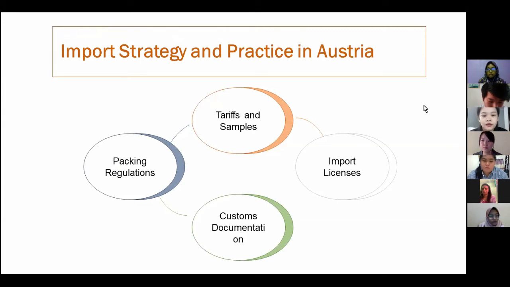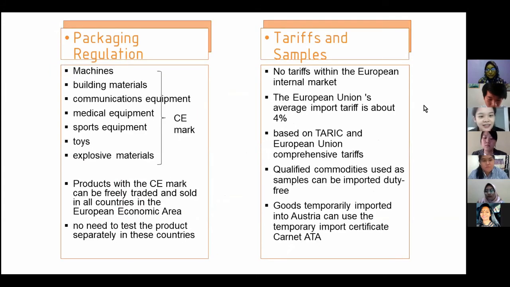The guarantee of food, wine, textile, chemical, and other products must meet the requirements of the labeling regulation and packaging regulations. Machine building materials, communication equipment, medical equipment, sport equipment, toys, and explosive materials all require the CE mark to prove compliance with the basic safety standards set by the EU. Products with the CE mark can be freely traded and sold in all countries in the EU.